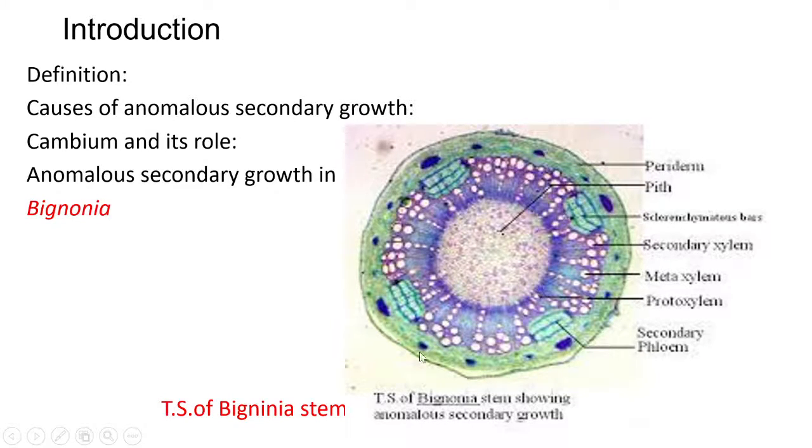The best example is this diagram, the transverse section of Bignonia stem. In 4 patches, 1, 2, 3 and 4, secondary xylem develops more and more, and in 4 patches, 1, 2, 3 and 4, secondary phloem develops more and more.